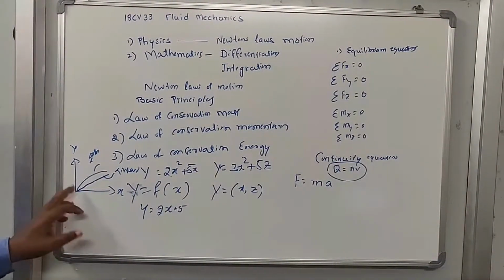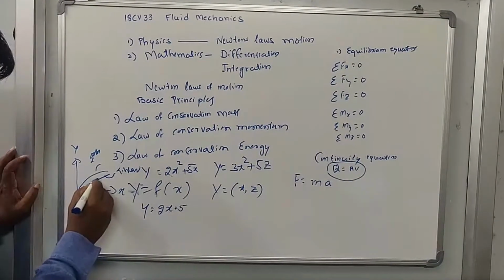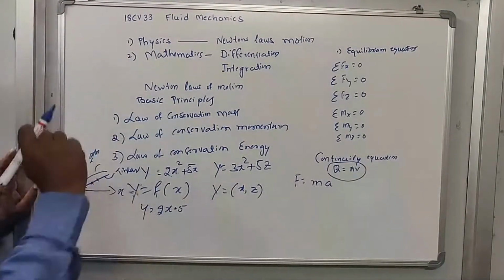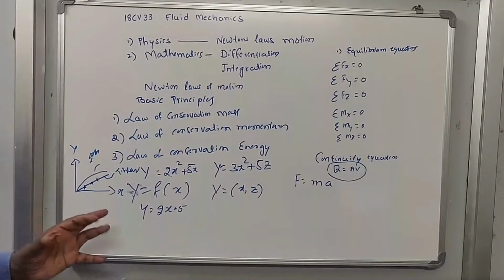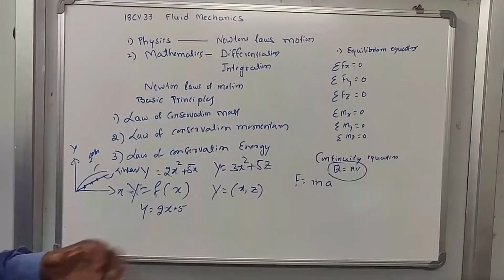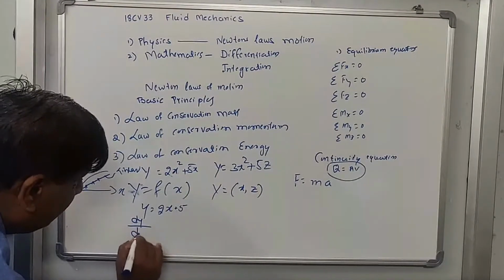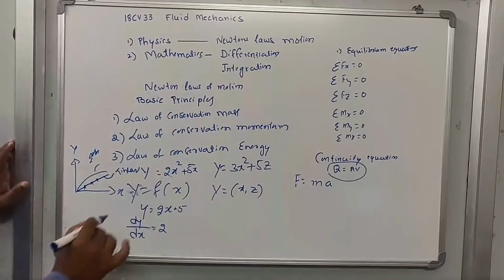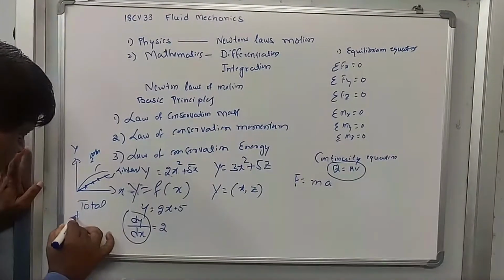Now, how to find the value at this point? It is nothing but the slope. So now I am taking a differentiation. Why is differentiation required? If I want to know the variation of y with respect to x at any distance, then I will take the derivative of this: dy by dx is equal to 2, and differentiation of 5 is 0. So this is called the total derivative of the function.